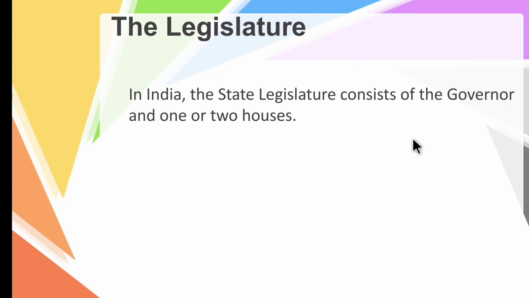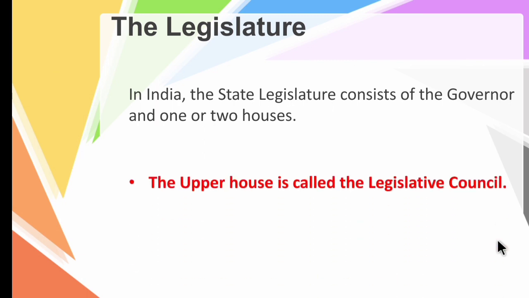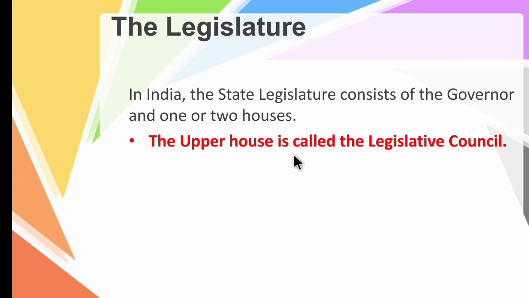So in India, the state legislature consists of the governor and one or two houses. The head of the state legislature is the governor, along with one or two houses. Let's see it. First one is the upper house. The upper house at the state level is called the legislative council.